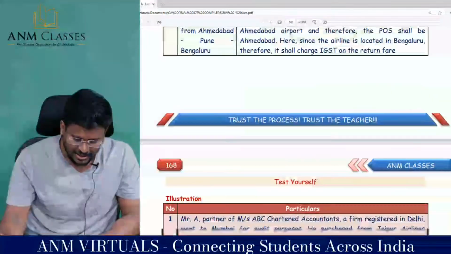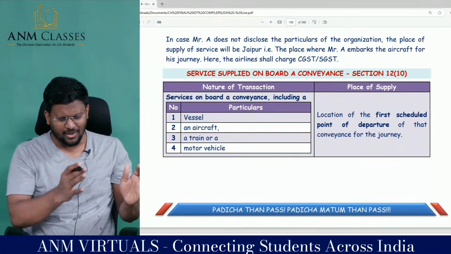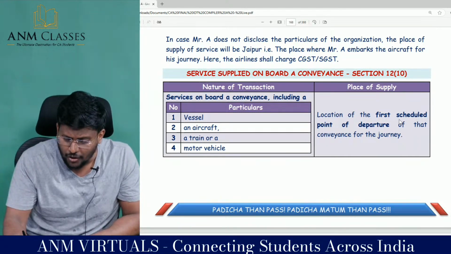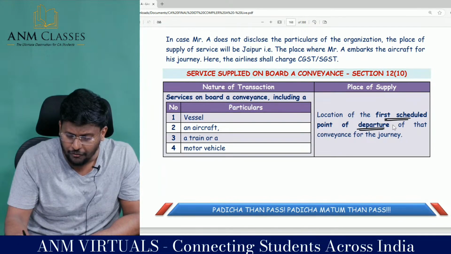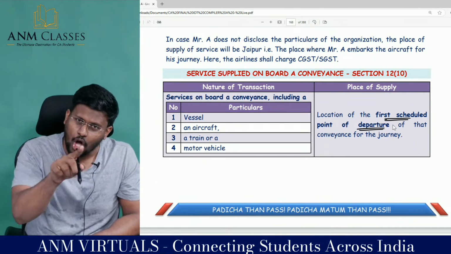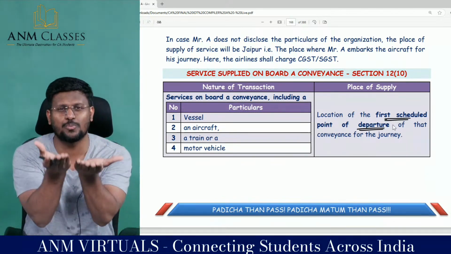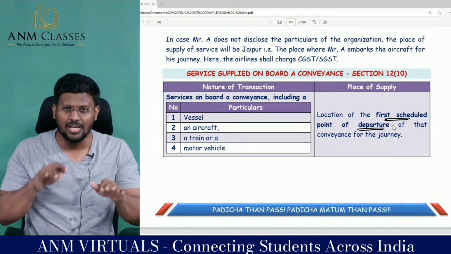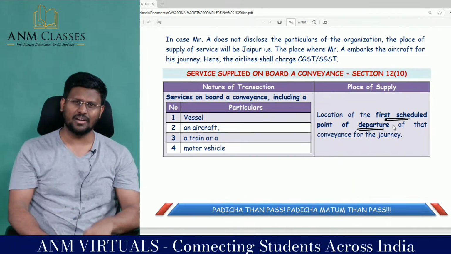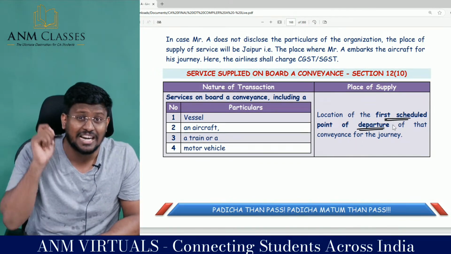Coming to 12, then services provided on board a conveyance. When you are traveling by vessel, aircraft, train, motor vehicle and all, the place of supply is the location of the first scheduled point of departure of that conveyance. Not the goods, not the person. If it is transportation of goods, it is the location at which goods have been handed over. If it is a passenger, it is the location where the passenger embarks on the conveyance for the continuous journey. Here it is the starting point of the departure of that conveyance.